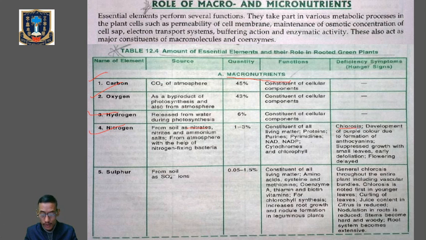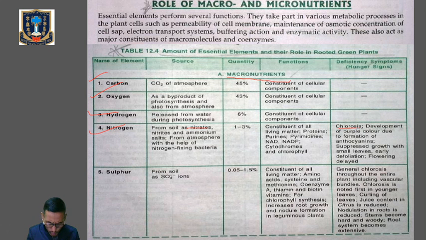Chlorosis means yellowing of the leaf, and it is mainly due to the decrease in the chlorophyll content of the leaf. Next, the symptoms first appear in the mature leaves, and then it goes into the young leaves. Listen very carefully.